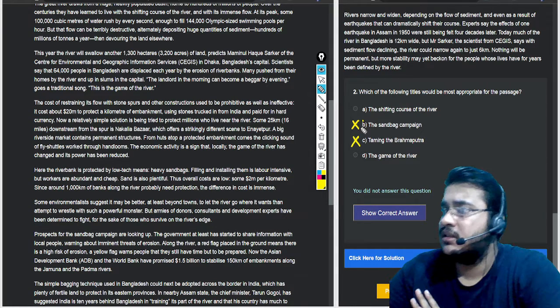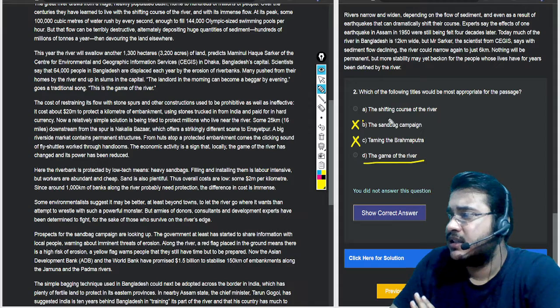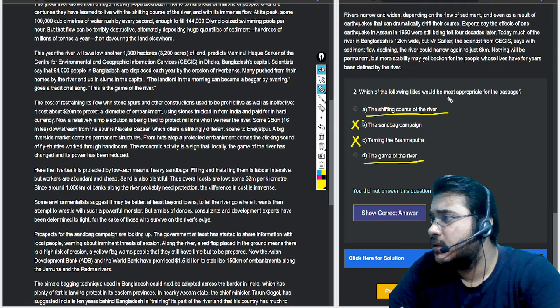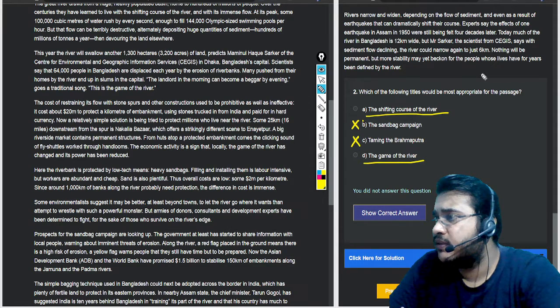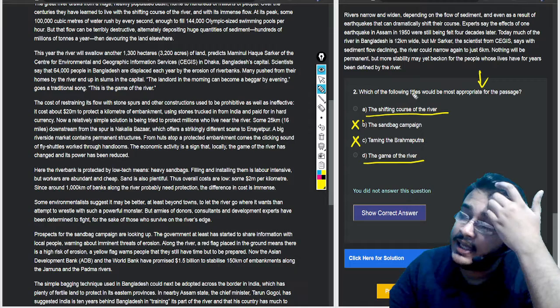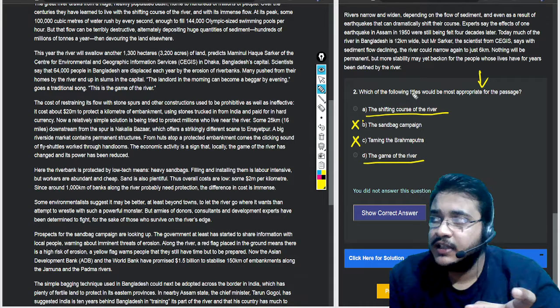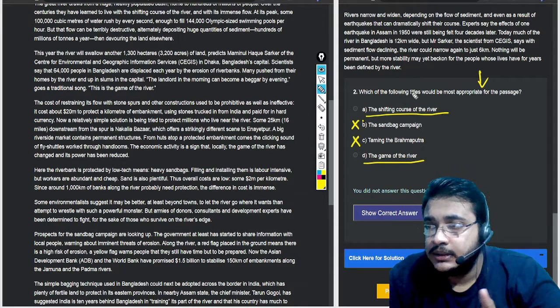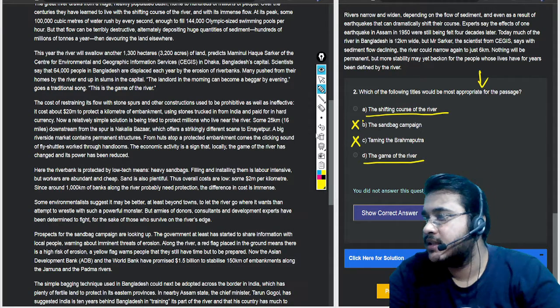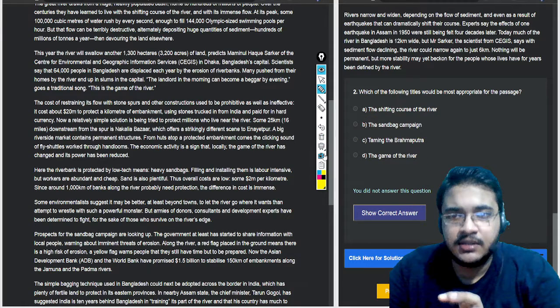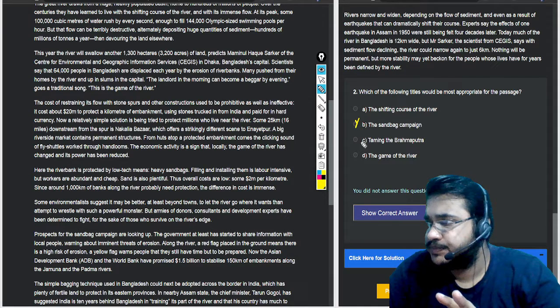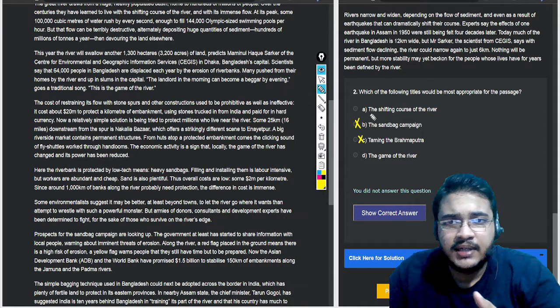Now the thing is, game of the river and shifting course of the river. Which of the following titles would be most appropriate for the passage? Now understand one thing, the shifting course of the river is dependent. What is the name of this river? This Jamuna river, basically, yes, it is shifting its course, but the shifting of course is not the crux of the passage.